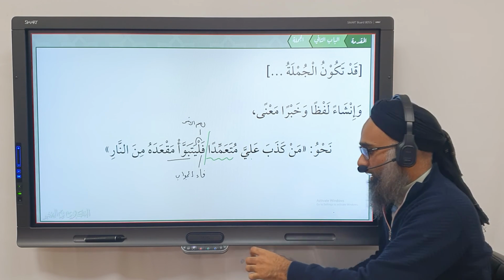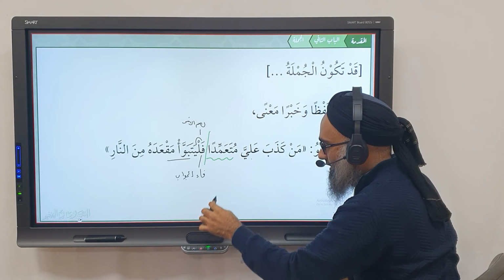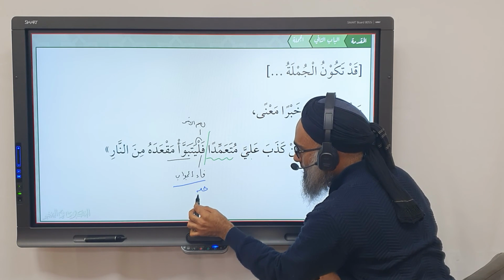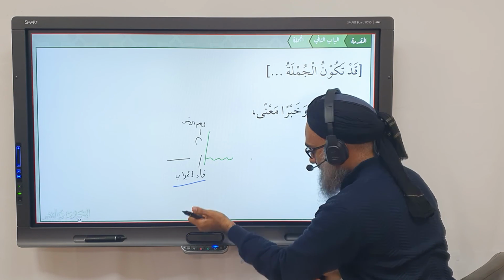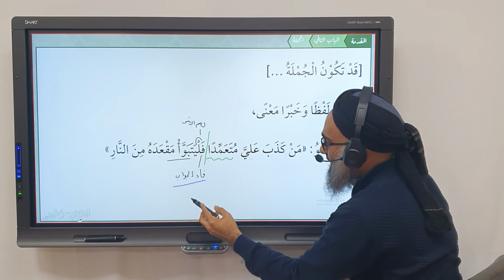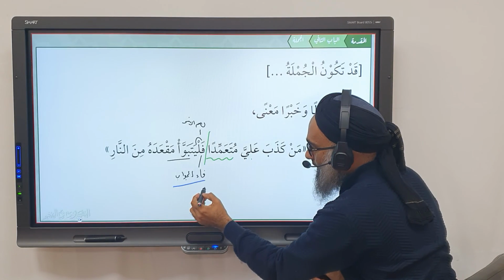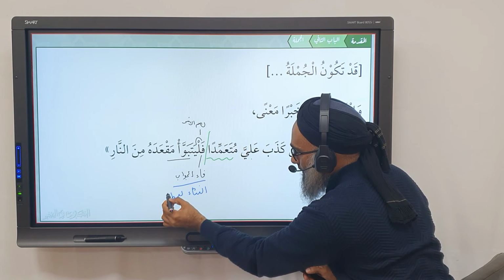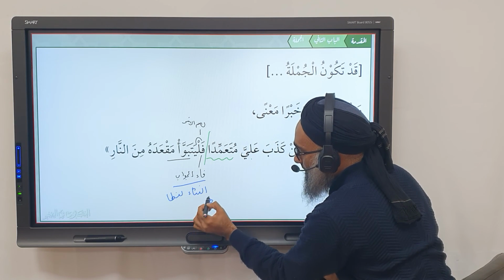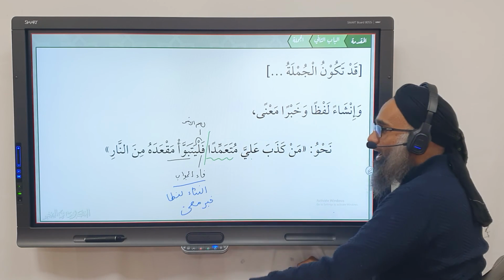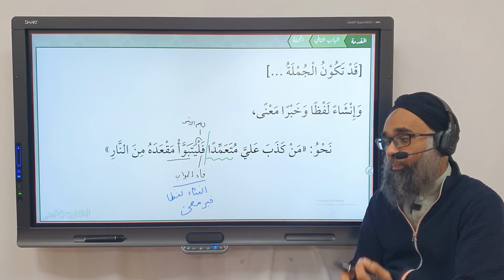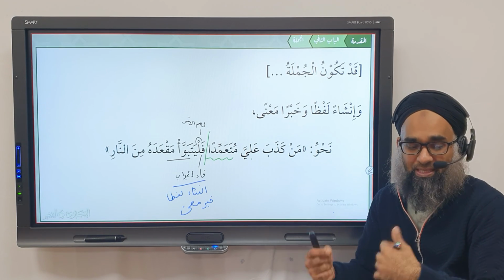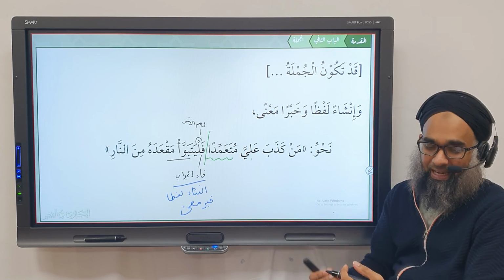But really, a good way of doing i'rab of this hadith is, this is khabar. Sorry, what is it lafzan? It is insha lafzan, but it is khabar ma'nan. I.e., whoever lies against me, his abode will be the fire of Jahannam. And the question is, then why use this? Why use amr? Because that creates more emphasis.